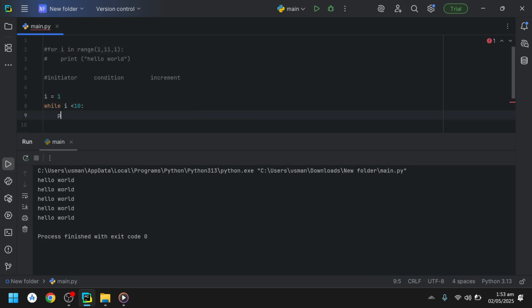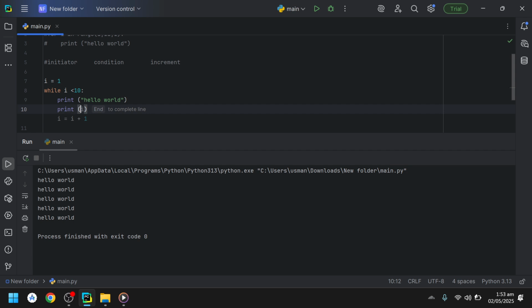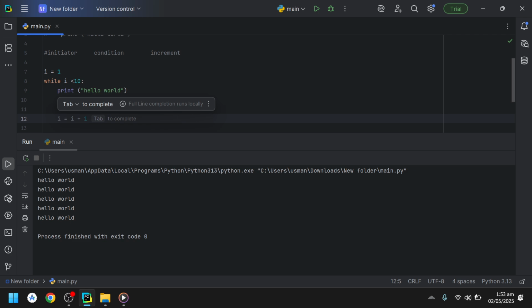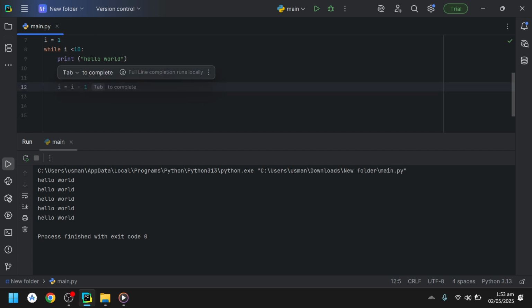Then I can just print hello world, and in the next line print the value of I, and then we have to increment it. Here we were just writing 1 2 3, but here we have to increment in a proper way: I is equal to I plus 1.